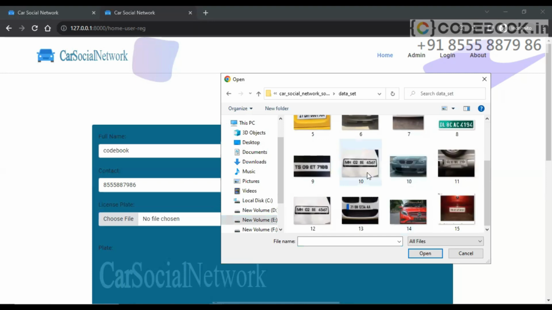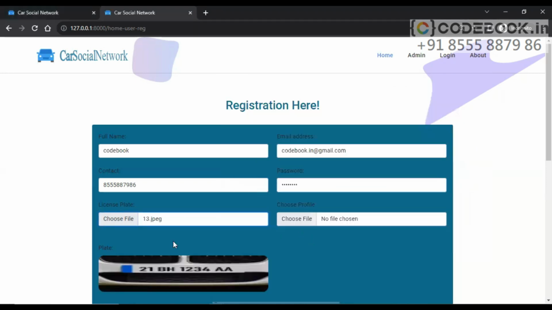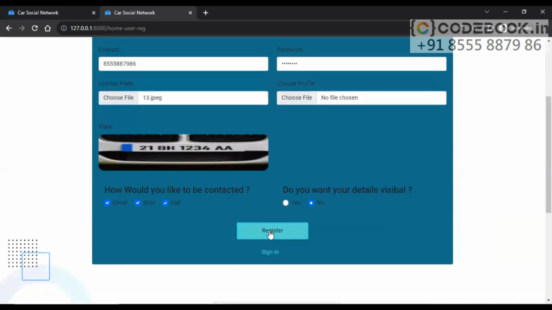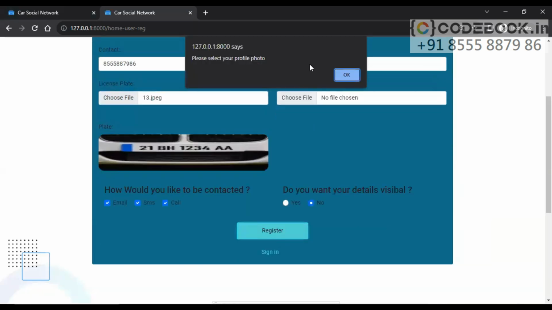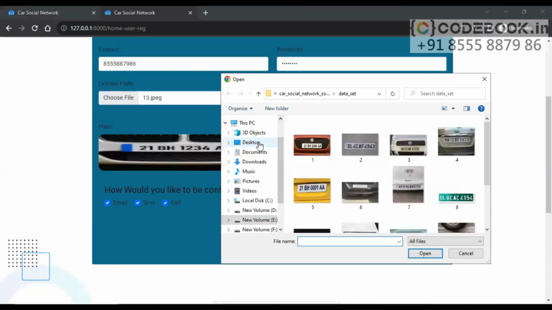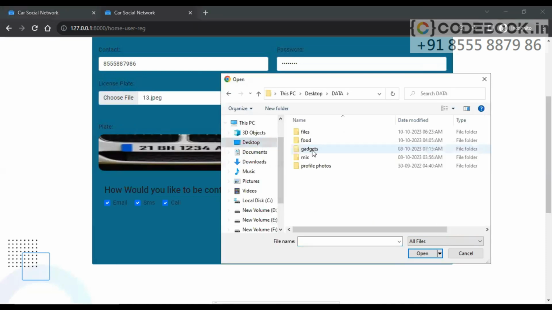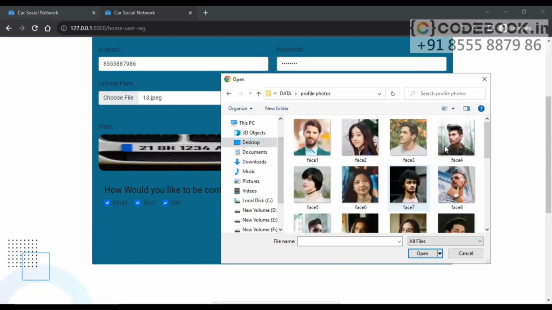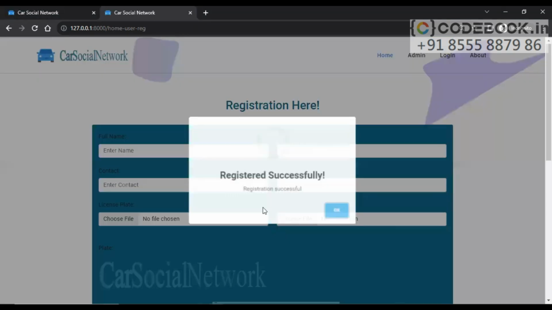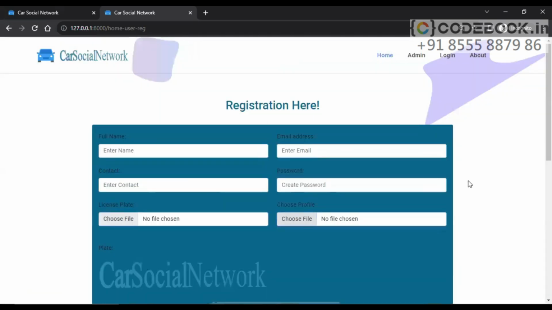Now let's select the license plate. How would you like to be contacted? I don't want to display my information. Register. Please select your profile photo. Register. This user also registered successfully.